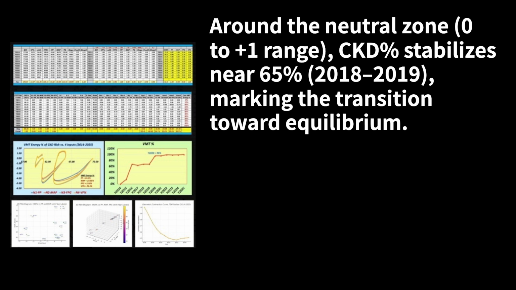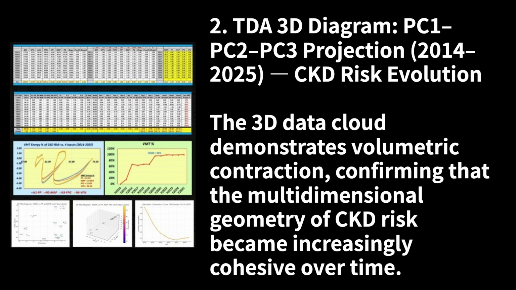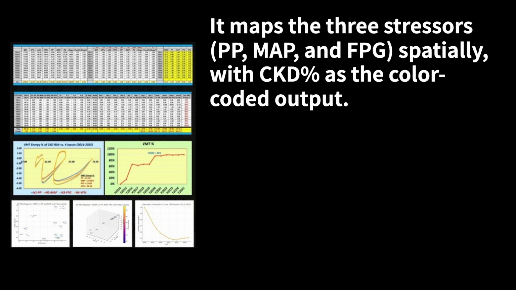the transition toward equilibrium. 2. TDA 3D diagram, PC1 PC2 PC3 projection, from 2014 to 2025. CKD risk evolution. The 3D data cloud demonstrates volumetric contraction, confirming that the multidimensional geometry of CKD risk became increasingly cohesive over time. It maps the three stressors, PP, MAP, and FPG, spatially, with CKD % as the color-coded output.